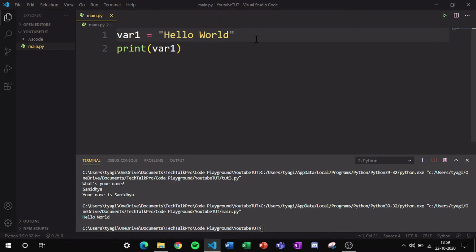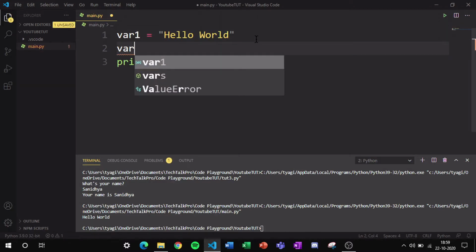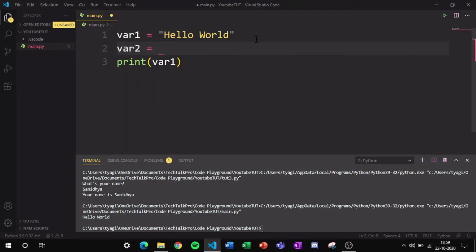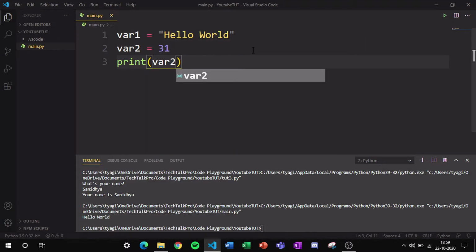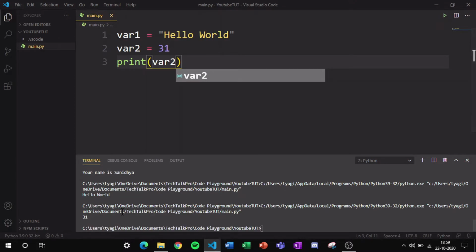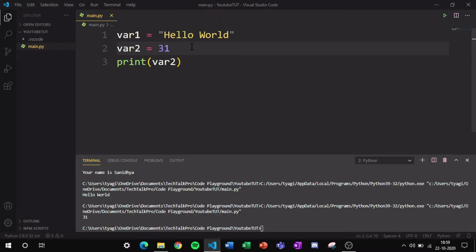Now let's define some other variables also. I will name my new variable as var2 and here I am going to type an integer. For that you do not need to type an integer in double quotes or single quotes like this. You can straight away type the integer without any quotes and then you can print the value by changing the var1 to var2. Now if I print var2, it is going to show me 31. The value of var2 was 31, so this matches.